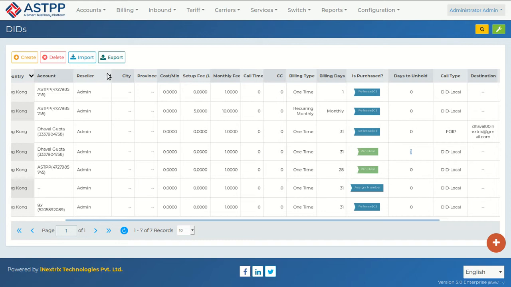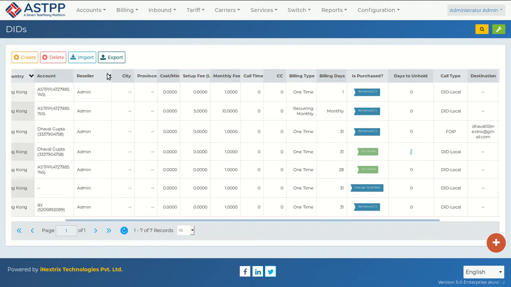If the product is terminated from his account, it will be on hold according to the reservation days. Within those days, if the customer wants to purchase it again, he can do so. If the customer does not want to purchase it, then the DID product will be released automatically, and other customers can see that DID and purchase it accordingly.